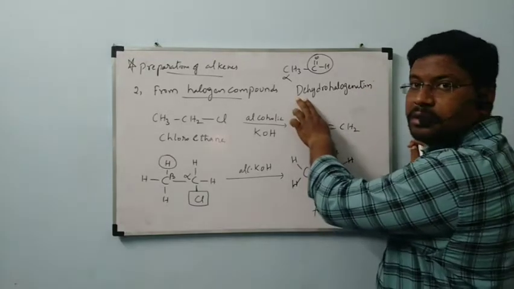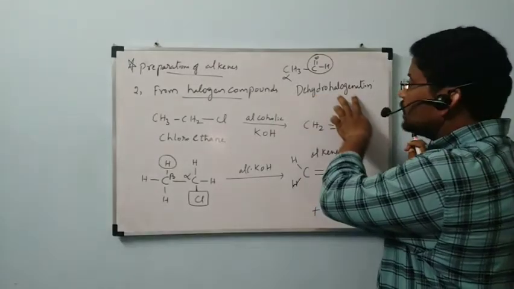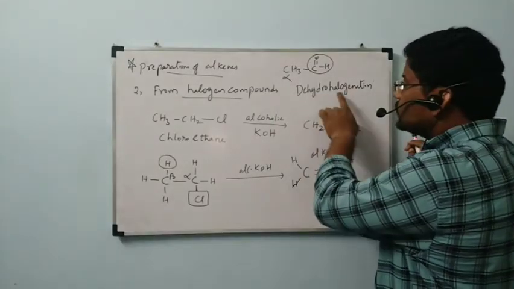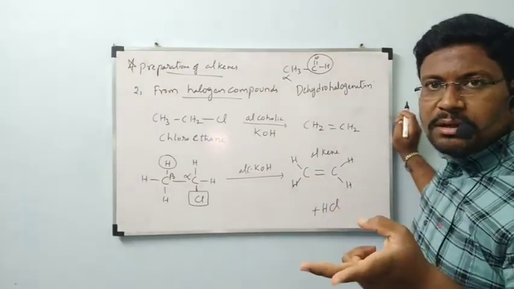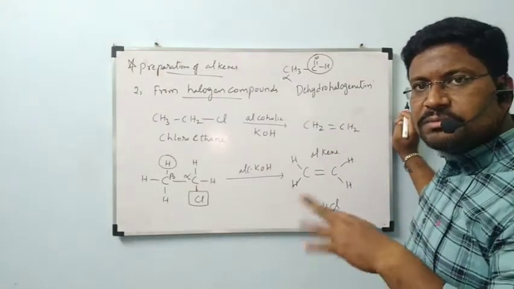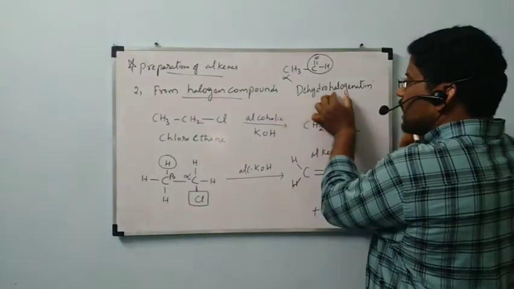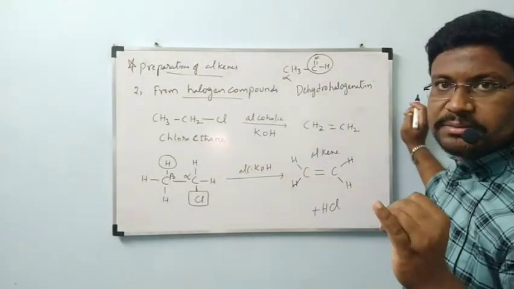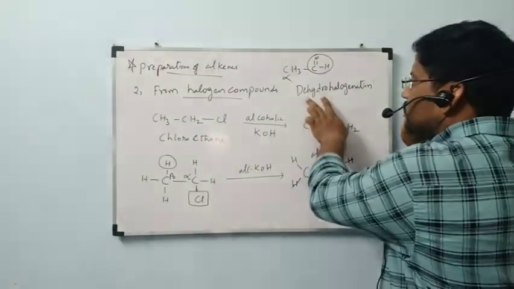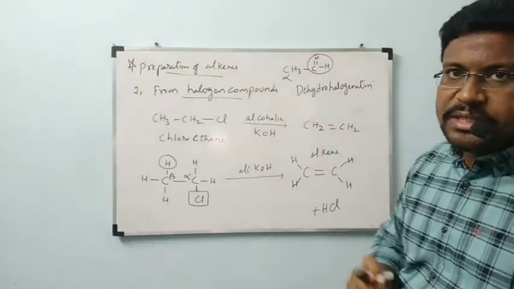D means removal. Hydrogen, halogen. Both hydrogen and halogen are removed. D means removal, hydro means hydrogen, halogen means halogen. Fluorine, chlorine, bromine, iodine, these are all called halogens. When hydrogen and halogen are removed, that is called dehydrohalogenation.